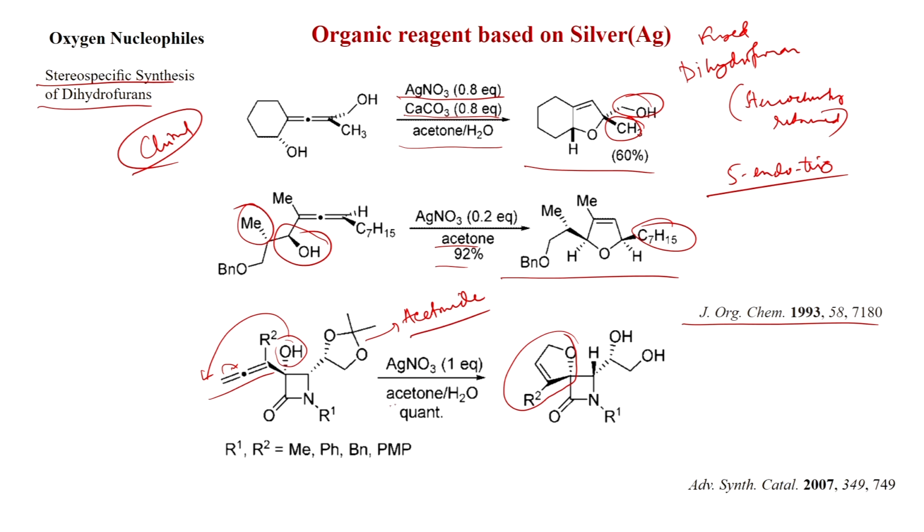Because the reaction happened in acetone-water, you get hydrolysis. So this goes to the diol, and here the cyclization happens selectively, and this motif is undisturbed in this reaction. Different groups can be tolerated, R1, R2 can be methyl, phenyl, benzyl, PMP group. This work was published in Advanced Synthesis and Catalysis 2007.